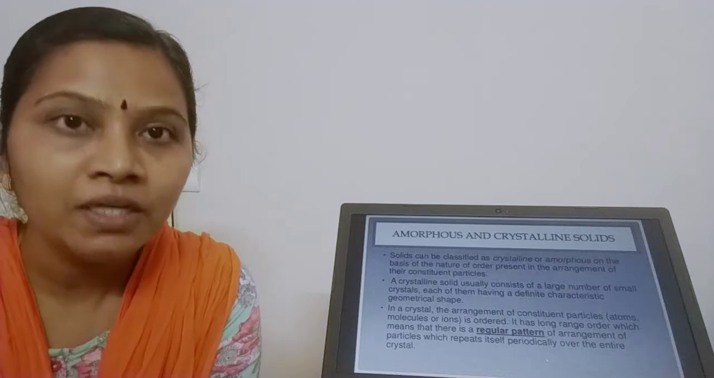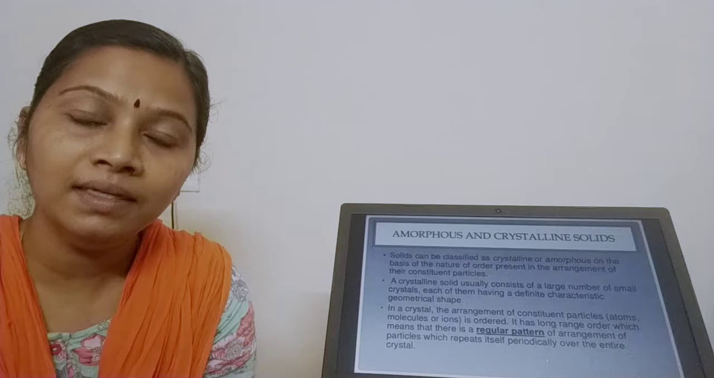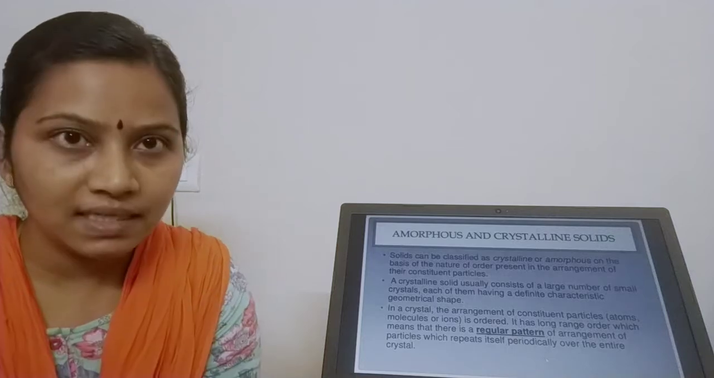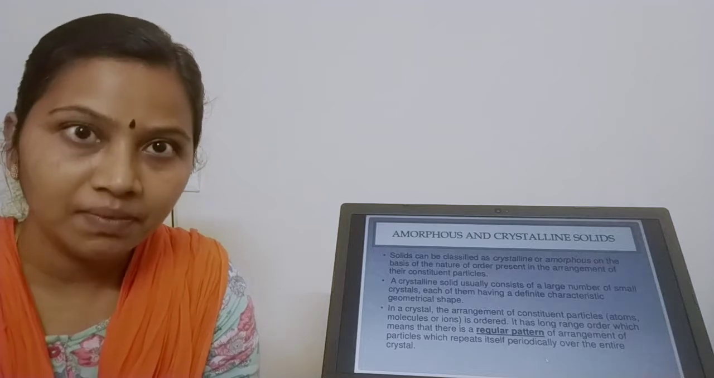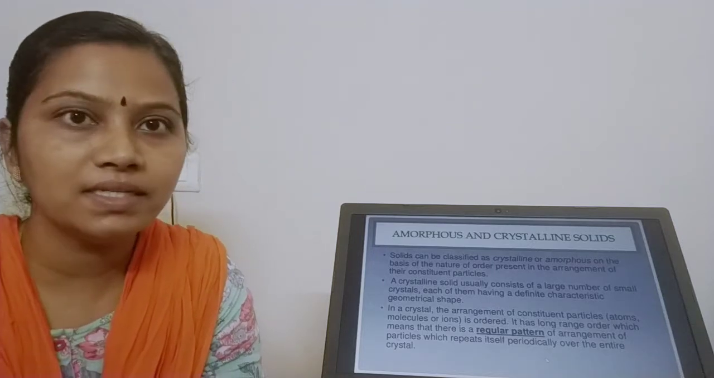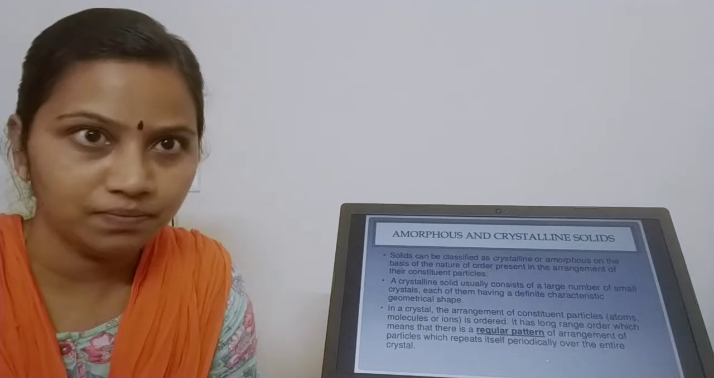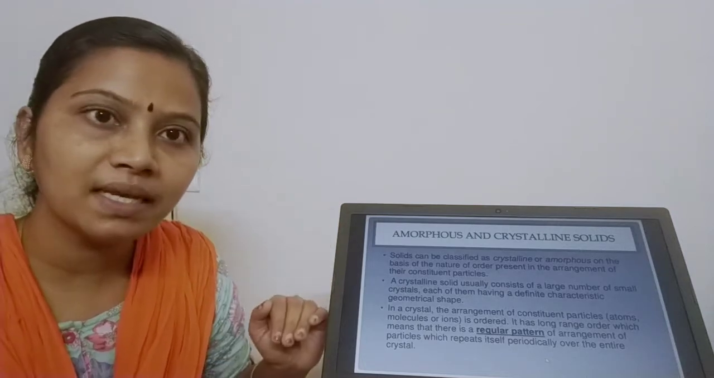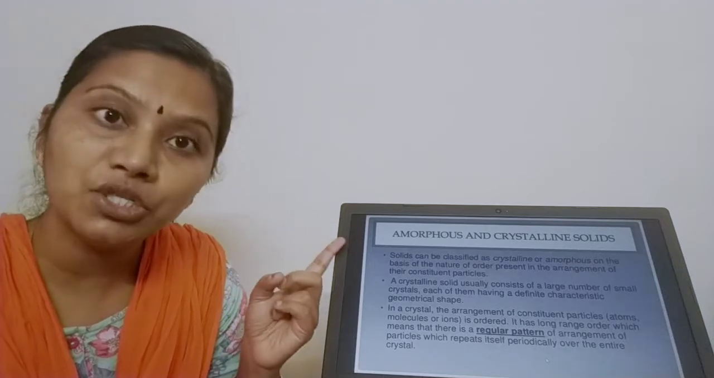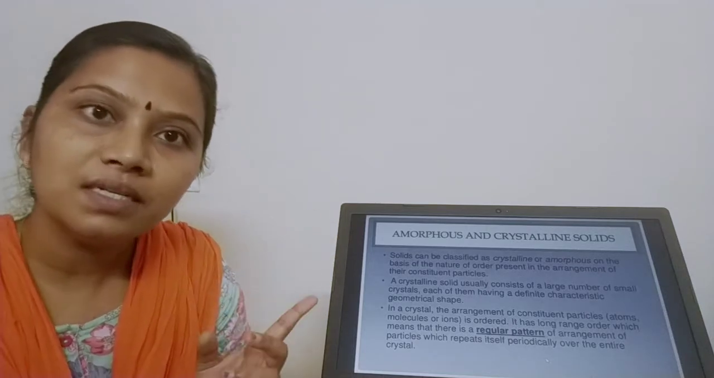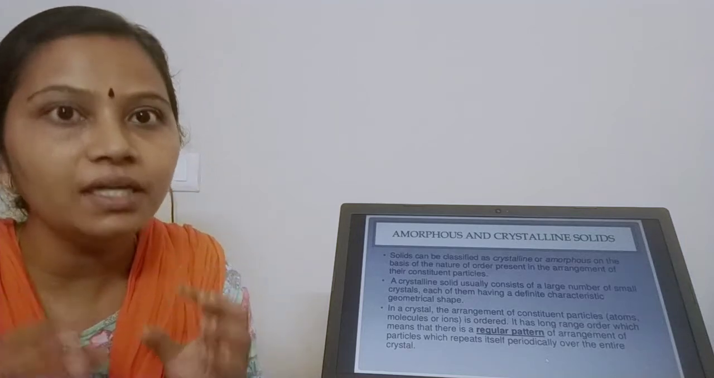Is it clear? So what is long range order, children? A regular pattern repeating itself after an interval, covering a long distance. I am going to call that long range order. I am just summing up this slide. Solids are classified into amorphous and crystalline based on the nature of order. And crystalline solids are made up of small crystals, and each crystal has a definite geometrical shape.